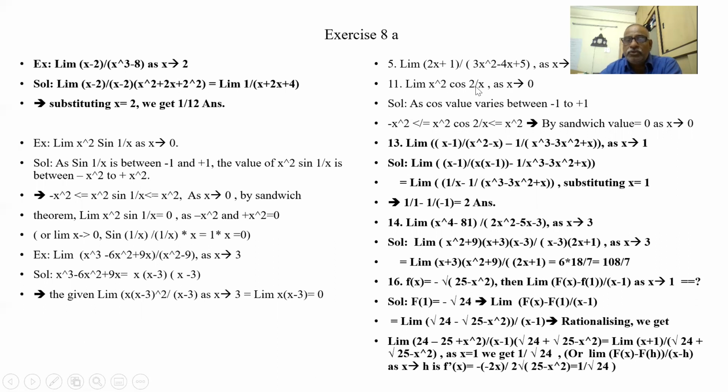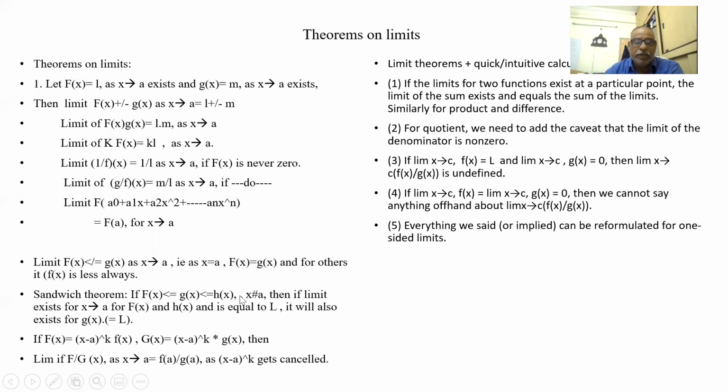So x square cos 2 by x is greater than minus x square and less than plus x square, because cos 2 by x is within plus or minus 1 limits. If it is plus 1, it becomes x square. If it is minus 1, it becomes minus x square. Rest values are in between. As x tends to 0, both of these are 0. That means x square cos 2 by x is also 0 by the sandwich theorem. So this is what we understood here: the sandwich theorem.